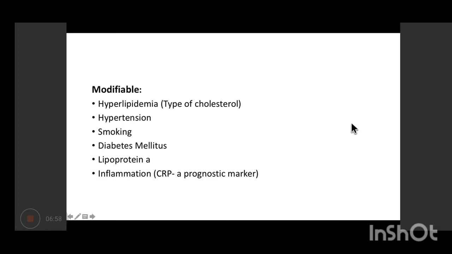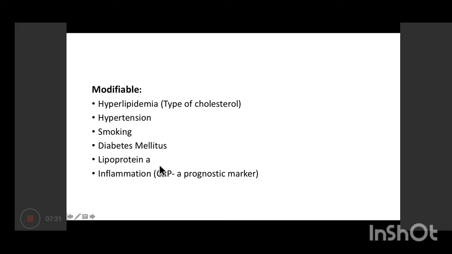Next we have modifiable. In modifiable, firstly we have hyperlipidemia. Can you tell me what the two types of cholesterol are and which one of them is good or bad? I'm asking about the two kinds of cholesterol and which one is good for the person and which is bad. Okay, so LDL and HDL. HDL is the good one, right? And LDL is bad. VLDL also is considered to be bad.